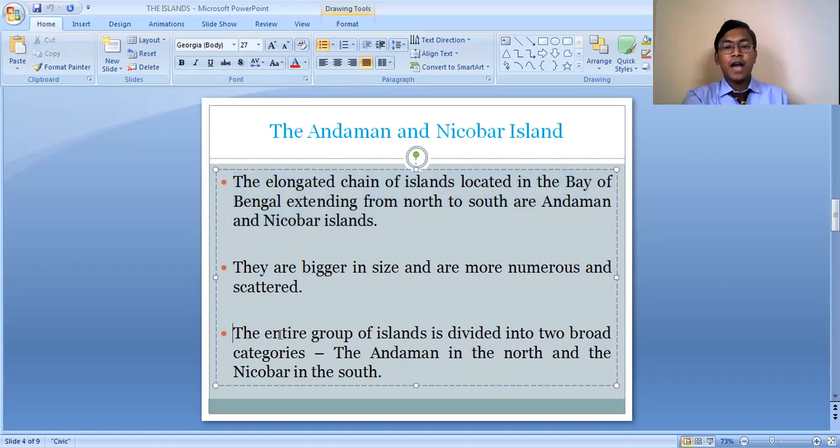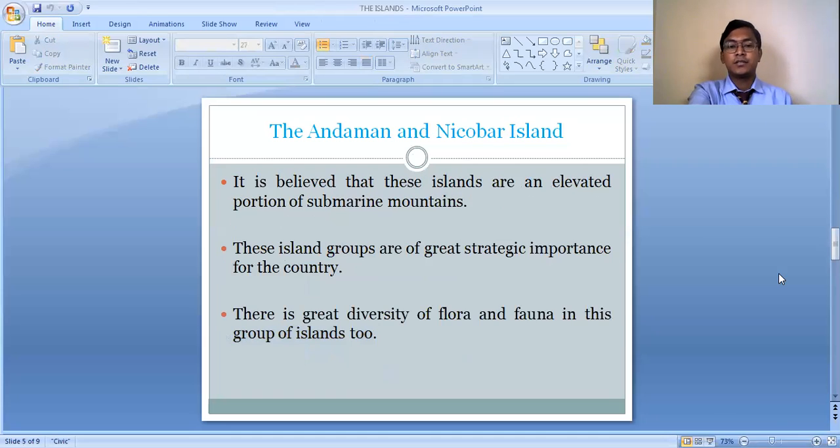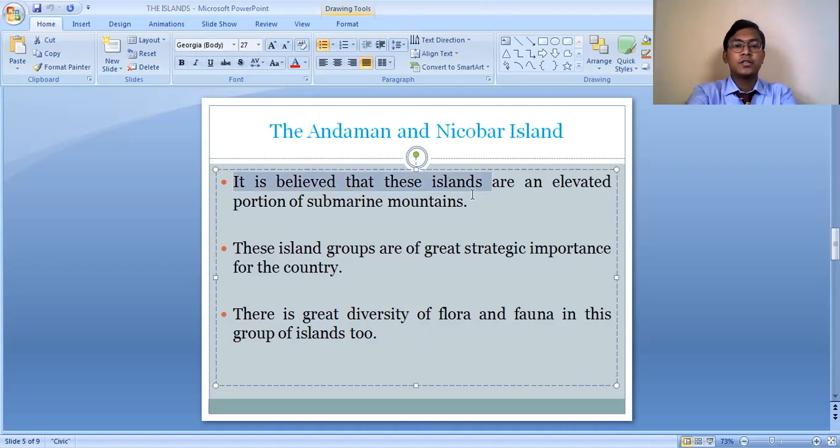The entire group of islands is divided into two broad categories. That is, Andaman in the north and Nicobar in the south. These are the two group divisions of these islands. It is believed that the Andaman and Nicobar Island groups are an elevated portion of submarine mountains.